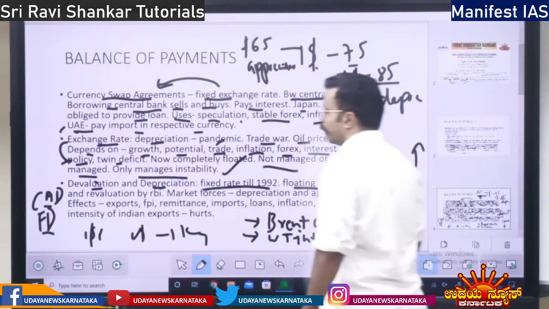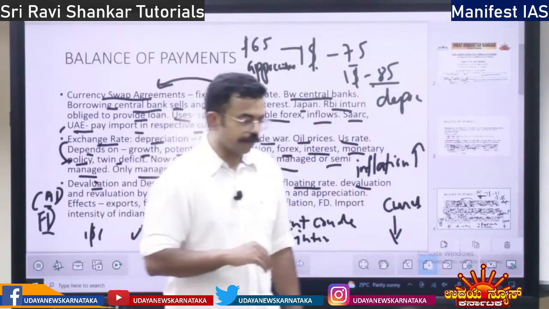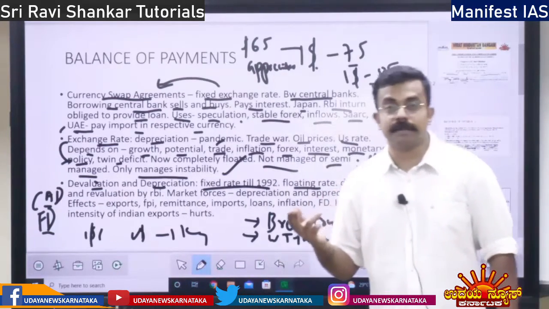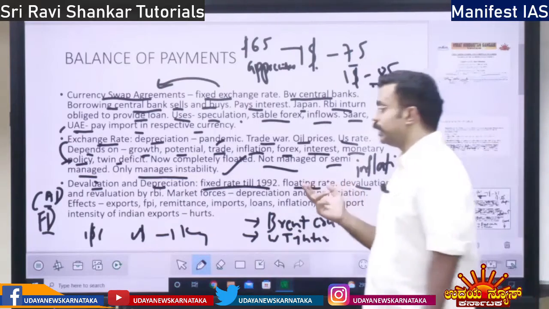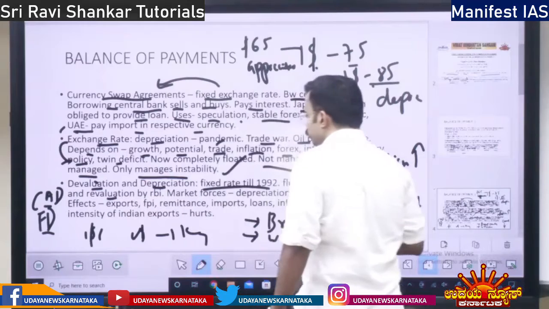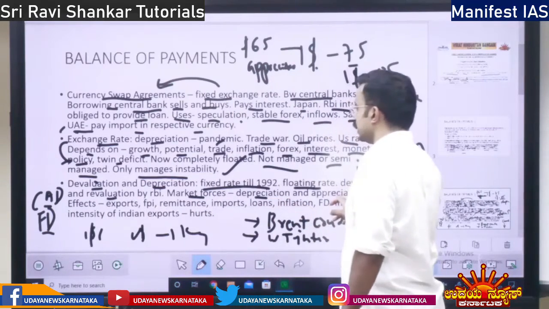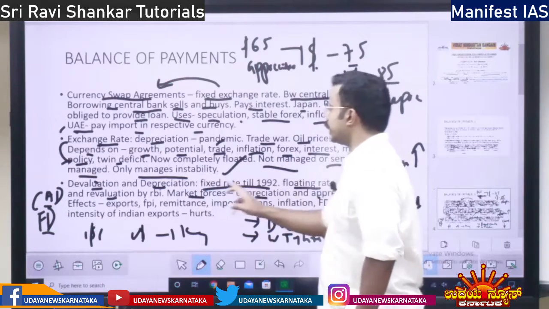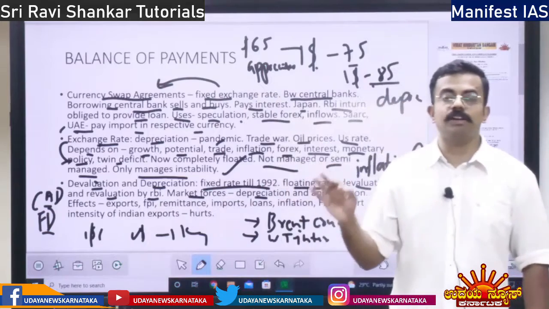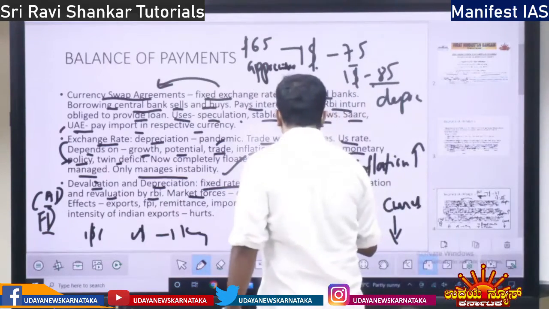Then we devalued, right? So devaluation means depreciation of currency by the RBI. Revaluation means appreciation of currency by the RBI. If the RBI appreciates the currency, then it is called revaluation. Next you have market forces, depreciation and appreciation, right? So if the RBI does it, it is devaluation and revaluation. If market forces do it, it is depreciation and appreciation.